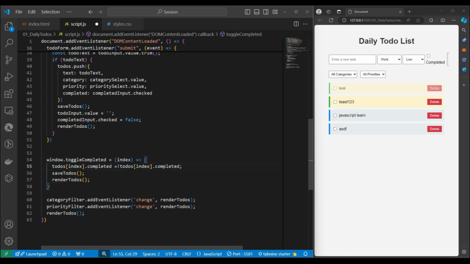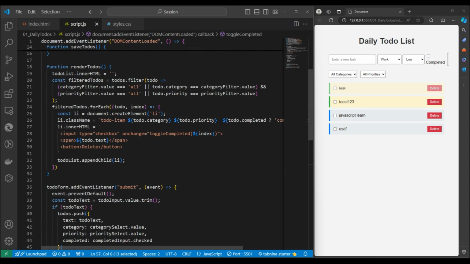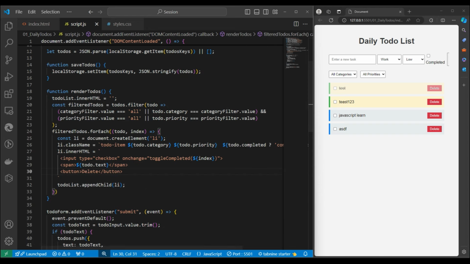If it is true, we will make it false. If it is false, we will make it true. Yes, that is also true. We should save the data also again, and we need to render the to dos also. Save the data means, guys, we need to save into local storage, so that once we come back, we get the updated data. Render to dos means it will refresh again and actually create the to dos for us.